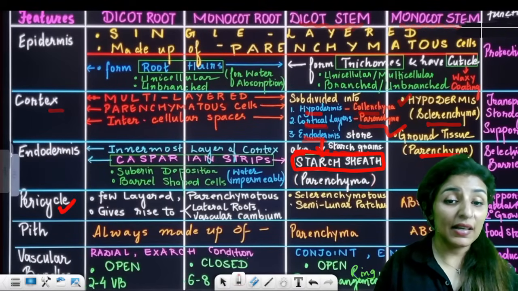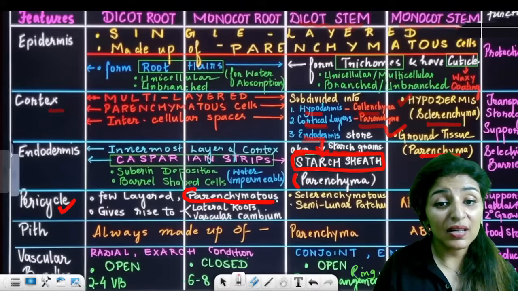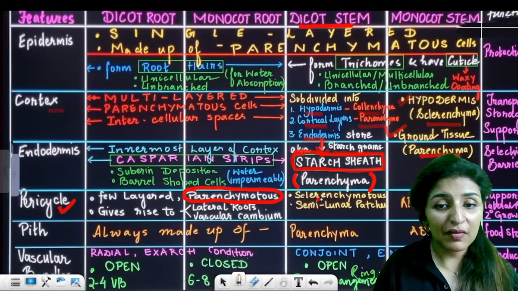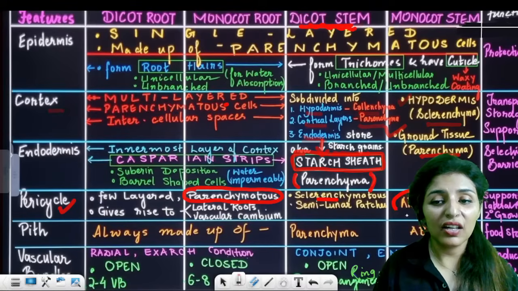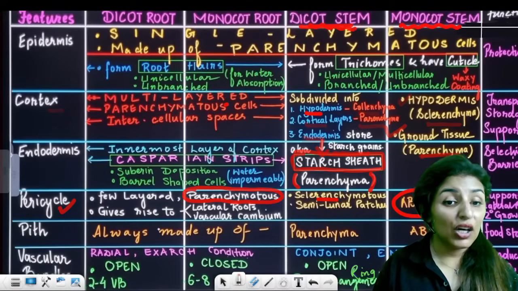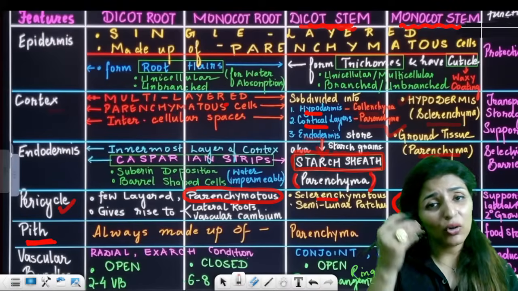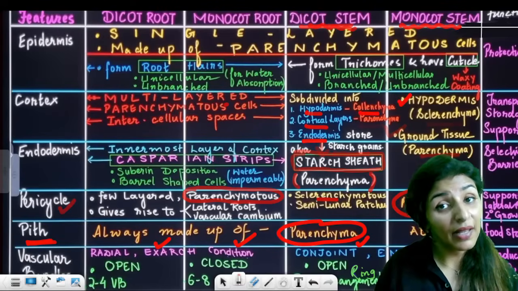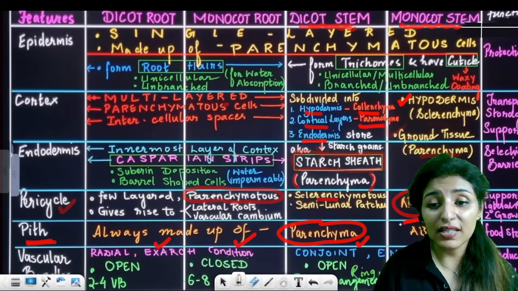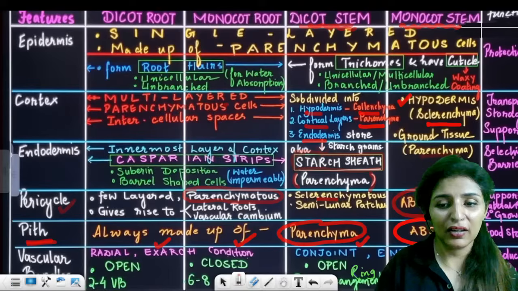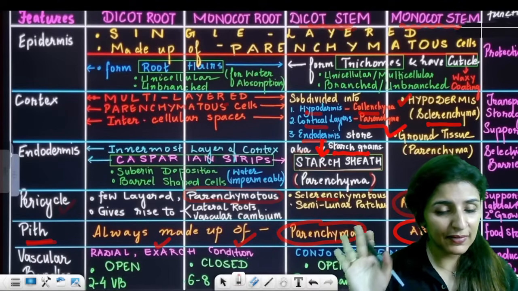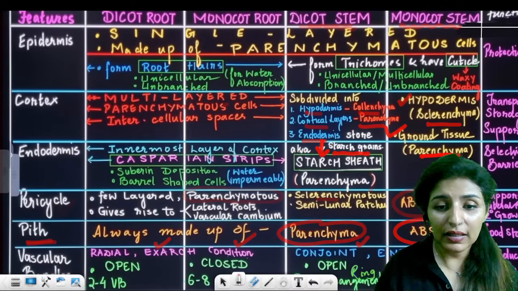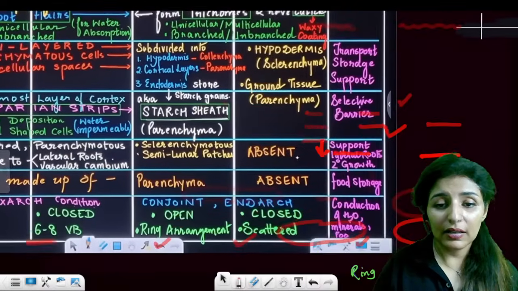Now talking about pericycle. In root, pericycle is made up of parenchyma, but in dicot stem it is made up of sclerenchyma, and in monocot it is just absent. Talking about pith, I told you, no matter where it is present, it is always made up of parenchyma: in dicot root, monocot root, dicot stem. While monocot stem will not have pith at all. The entire space is filled with ground tissue. Are these points clear?